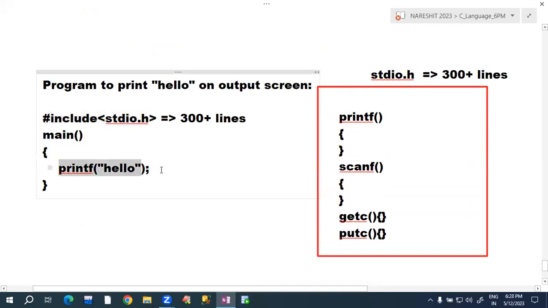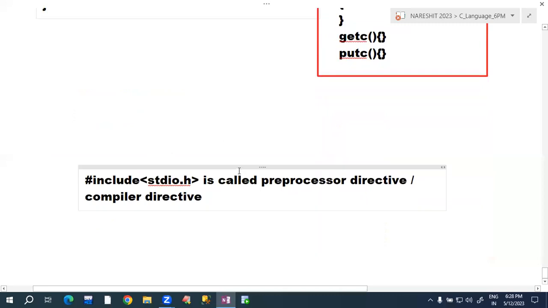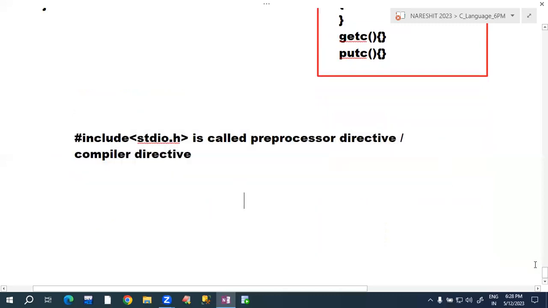Statement means a statement ends with a semicolon. Is it ending with a semicolon here? No, so this is not a statement. This line is called a preprocessor directive, or you can say compiler directive.